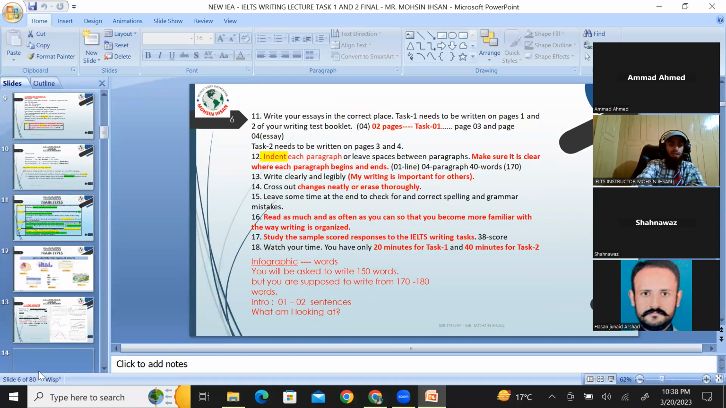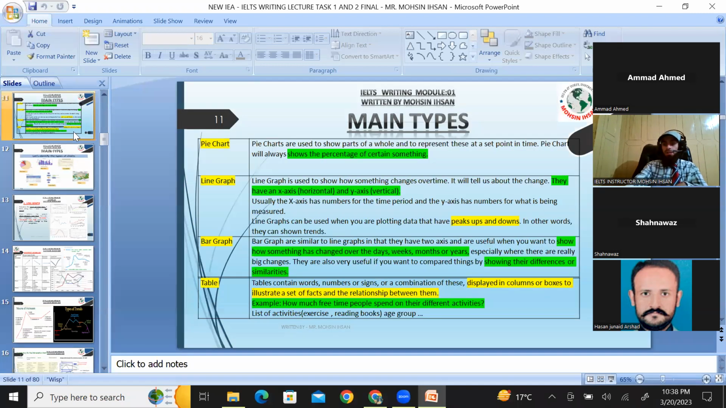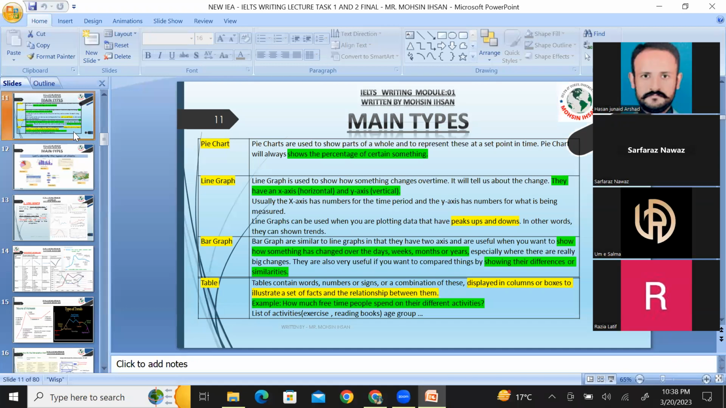Furthermore, in writing, let me ask you people. Hassan Junaid, are you IELTS academic or general? I'm going for general. All right. Ahmad, are you general or academic? Sir, I'm also going for general. Shanawaz, are you general or academic? General, sir. Surfaraz, are you general or academic? Sir, I have to apply for master's, so I think it should be the academic one. Academic. All right. And Salma and Razia, I think both are academic, if I'm not wrong.